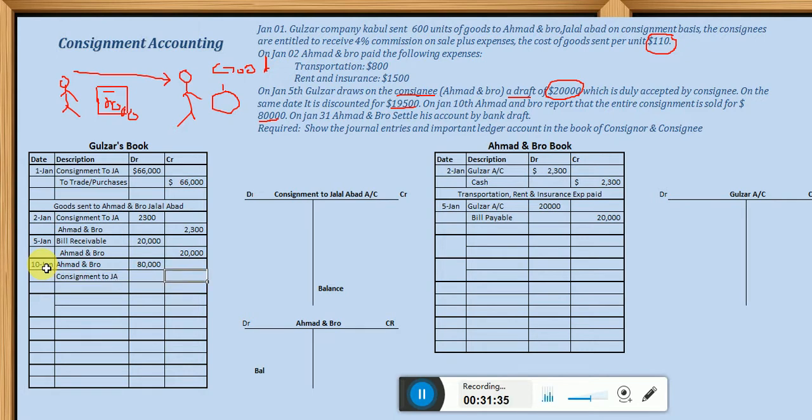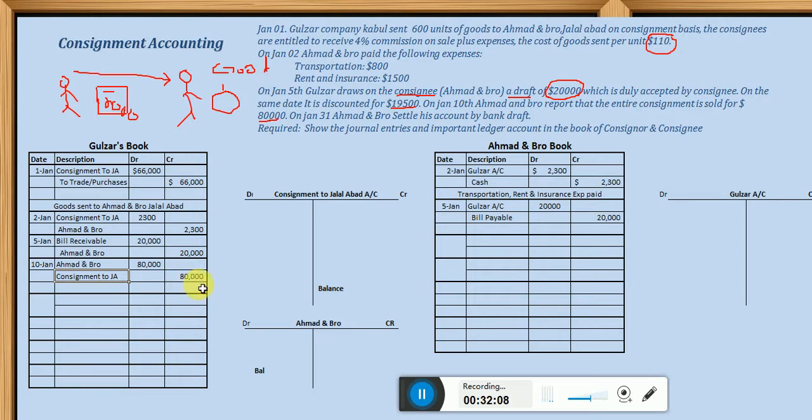As I have explained already, this consignment account is credited for all revenues. So here the sale is done. Whenever the sale took place, that is why Ahmad and Bro is crediting consignment account as an increase in the revenue. So the credit side increases whenever there is a revenue, and the debit side is for expenses. So that is why consignment account is credited as the revenue generated.